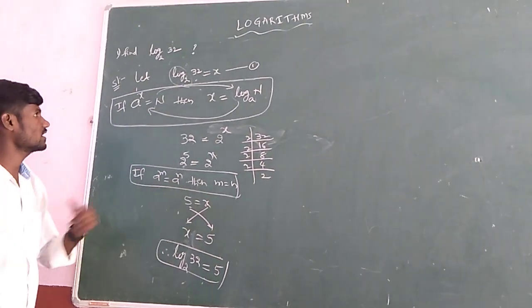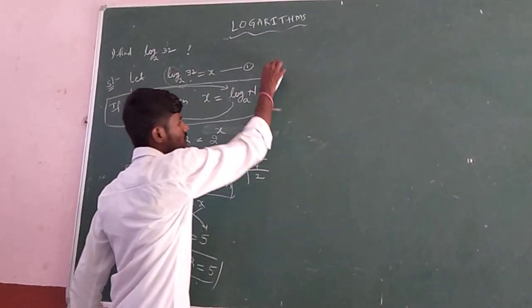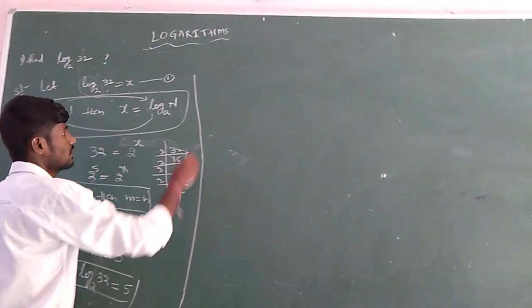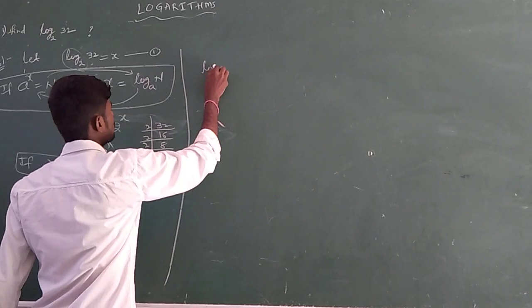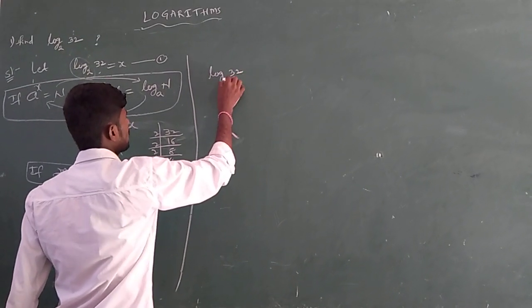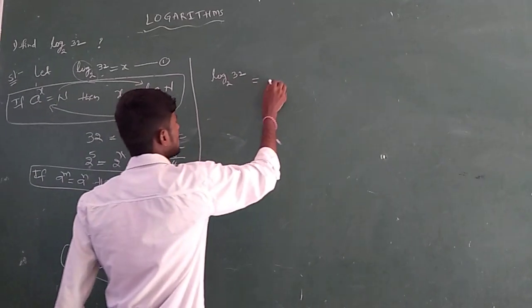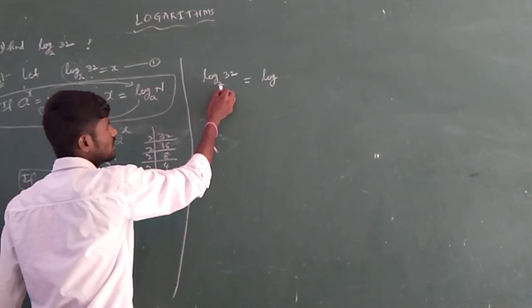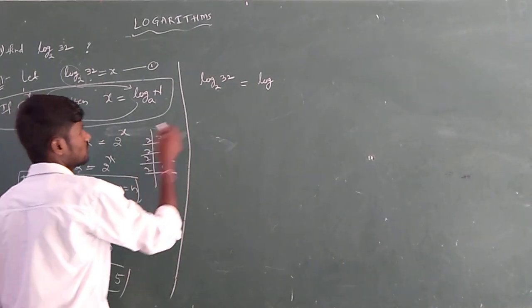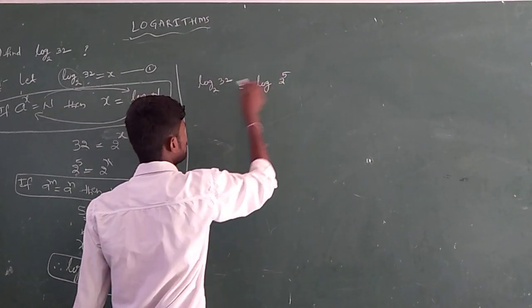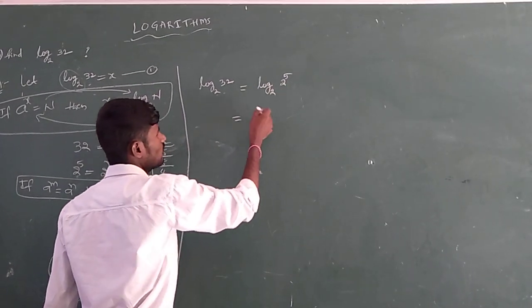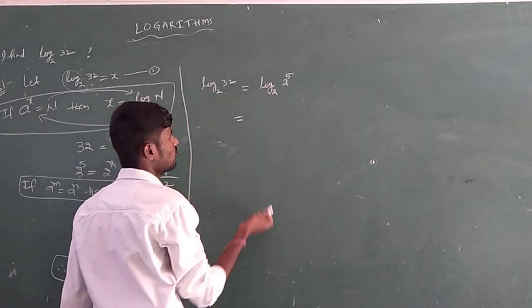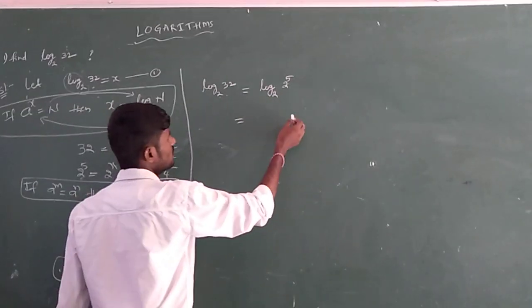The same problem can also be done by a second method, using the properties of logarithms. They gave log 32 base 2. So can we write it as log? Convert the number into powers of the same base. 32 we already have: 2 power 5, to the same base 2. Now this is in exponent form.